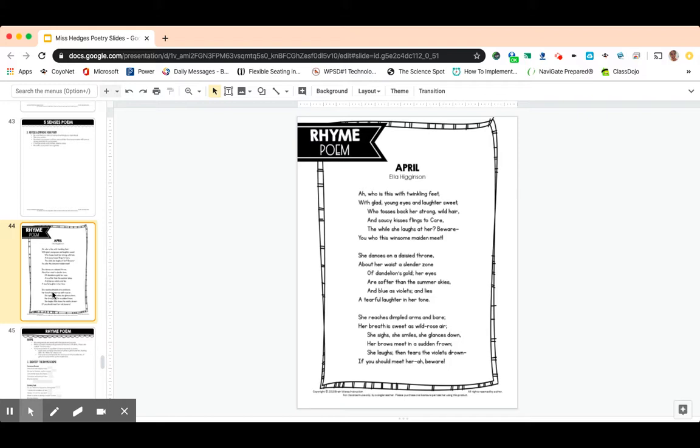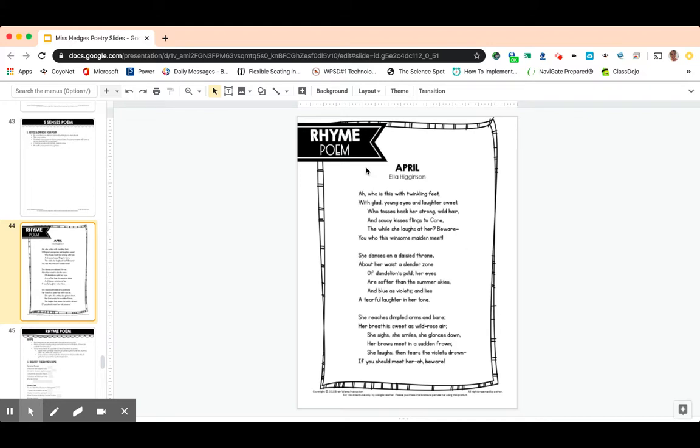She reaches dimpled arms and bare, her breath is sweet as wild rose air. She sighs, she smiles, she glances down. Her brows meet in a sudden frown. She laughs, then tears the violets drown. If you should meet her, ah, beware.